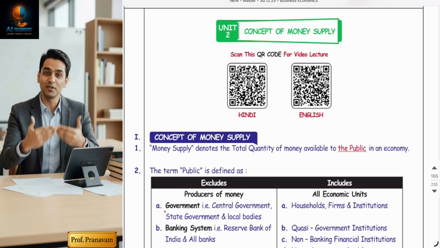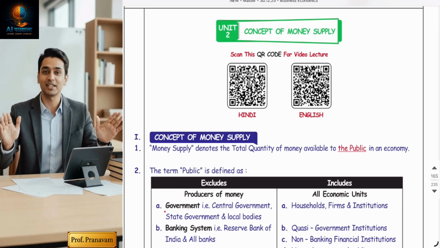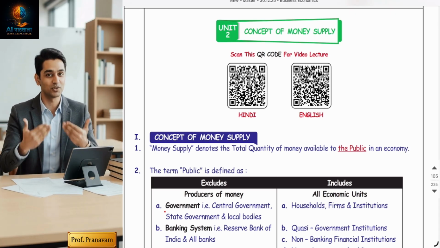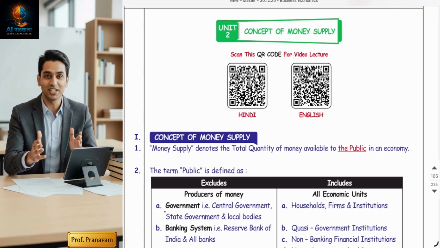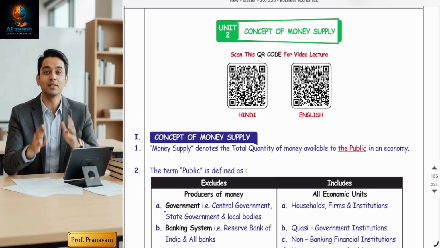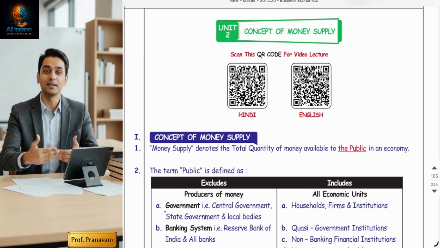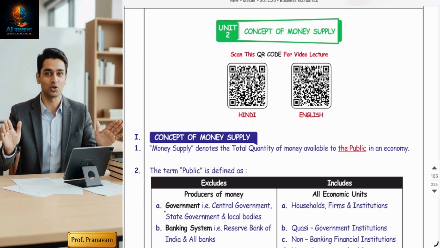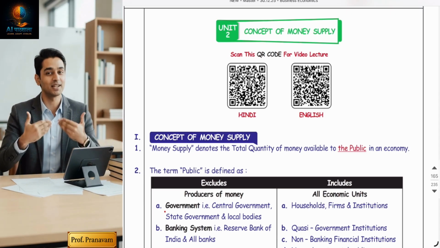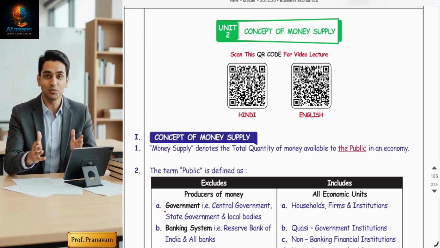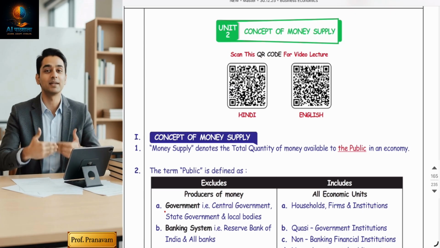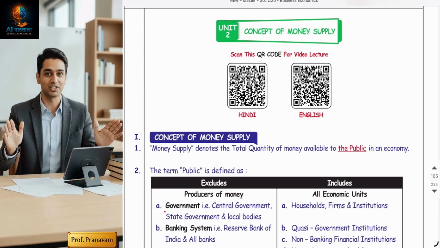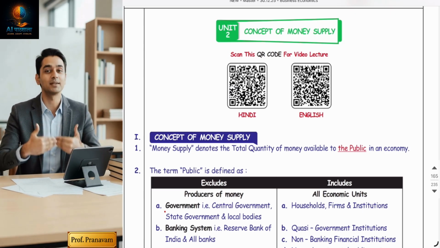Let me begin with a question that looks simple but is very deep, students. Now, the question is, if the RBI prints rupees 100 crores today, does the economy's money supply increase by only 100 crores? The answer is no, because money in an economy does not stop at printing.